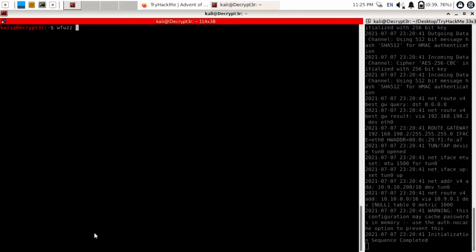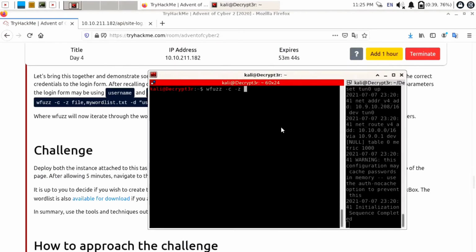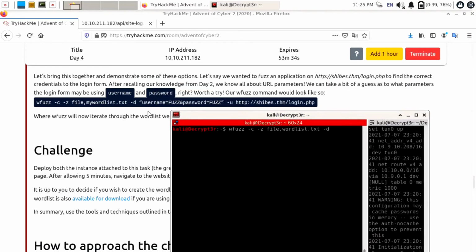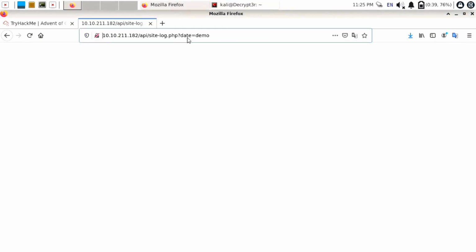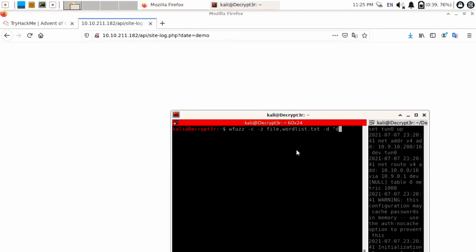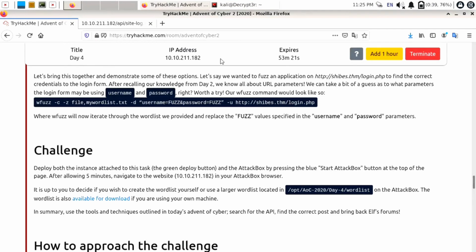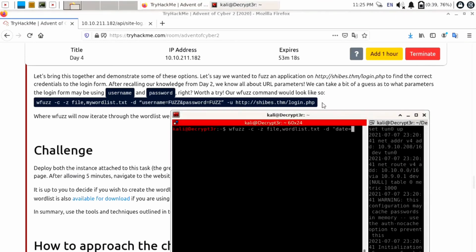Now use wfuzz again, -c -z, then file comma wordlist.txt. We are just going to provide this wordlist.txt file for brute forcing. Then use -d, then specify the parameter which we are going to fuzz. So it is the parameter date. Use double inverted commas, then the date parameter, and instead of any value we are going to use FUZZ here. What it will do is try to fuzz values from wordlist.txt with that FUZZ value. So use FUZZ here, close this with a double inverted comma, then we need to provide the URL.